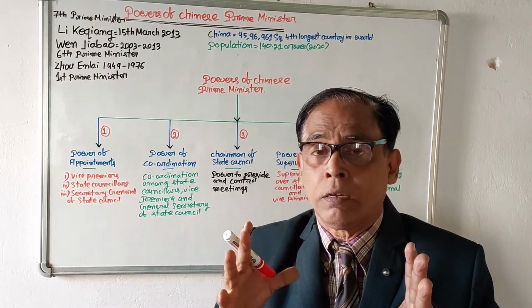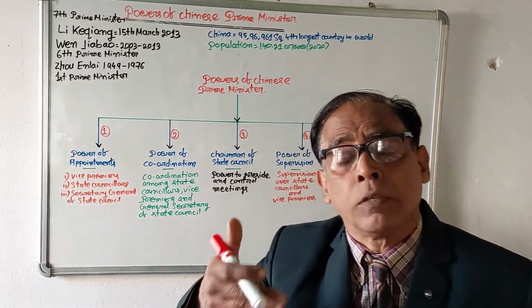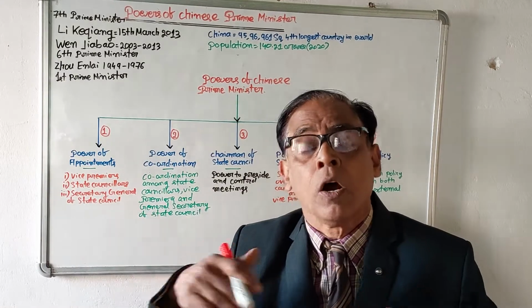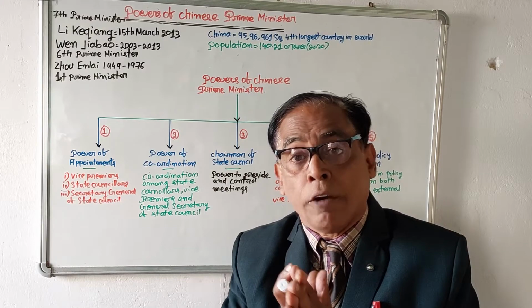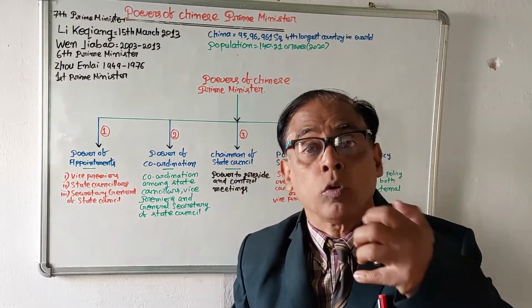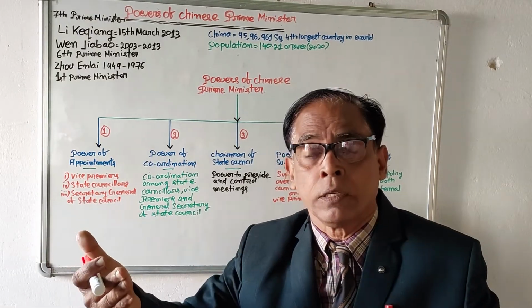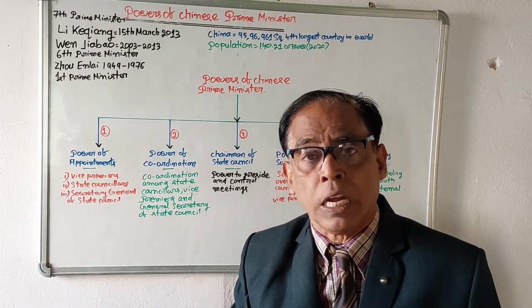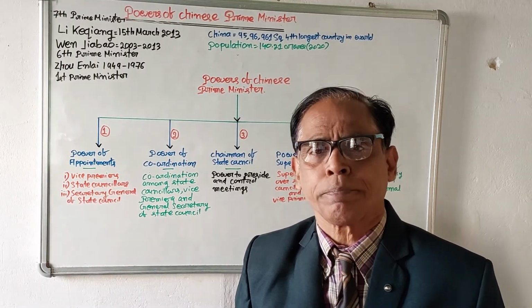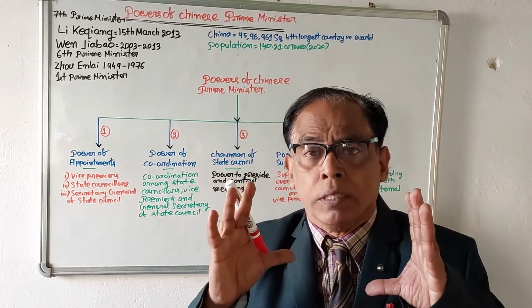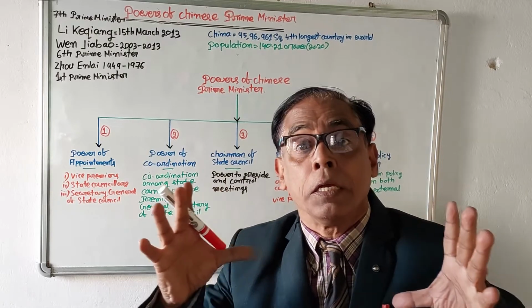But in China, the constitution is silent whether a person can become the prime minister of China after holding the post for 2 consecutive terms, and after a few years become prime minister again. About this, the Chinese constitution is silent. Anyhow, in China, the prime minister is very powerful,